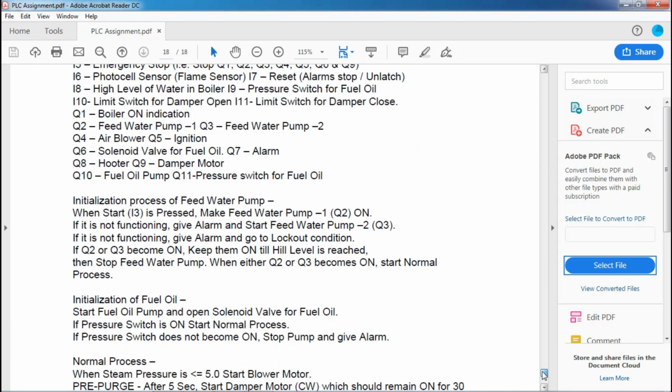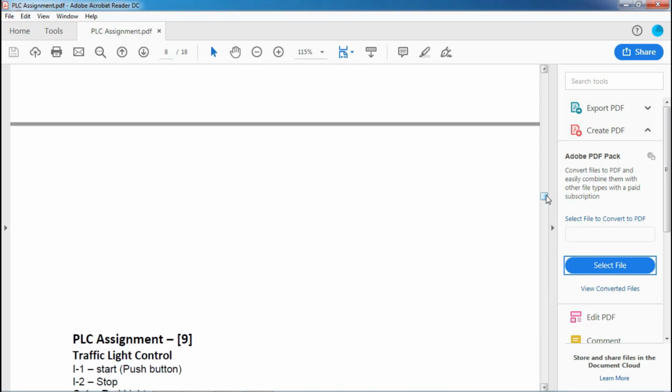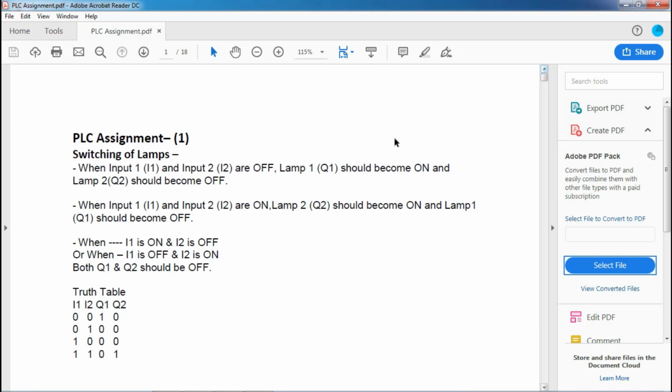There are near about 20 examples here. For today, we will do the first example, and the logic is going to be written in the structured text. That is the motto of today's tutorial.